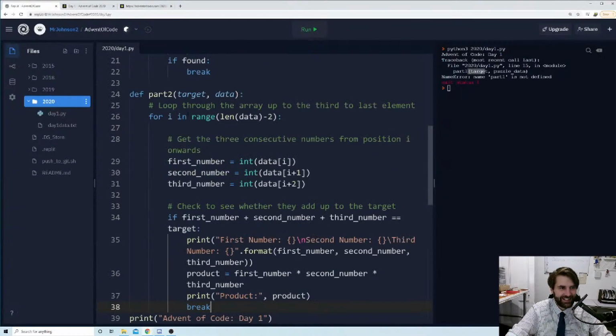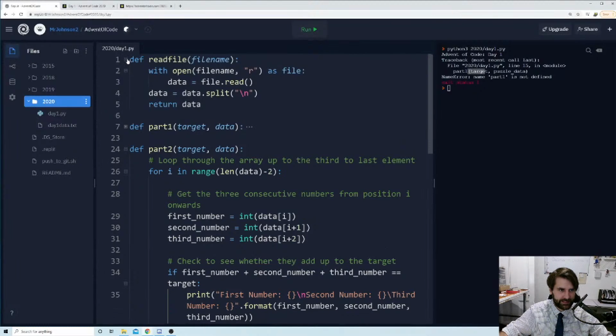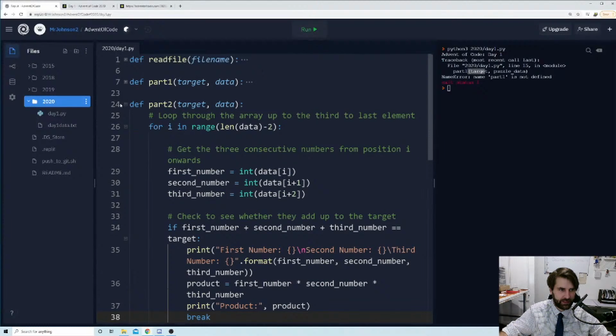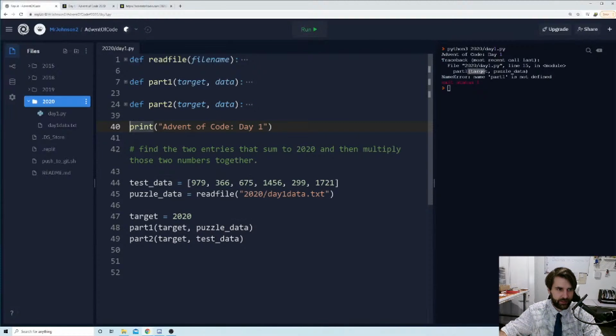Okay, so let's put that in there. So now that's kind of splurged that in there. I can also just close these up now. So let's close those up. Lovely stuff. Okay, so I've got my little print advent of code day 1 here. That's just to tell me I'm in the right file.